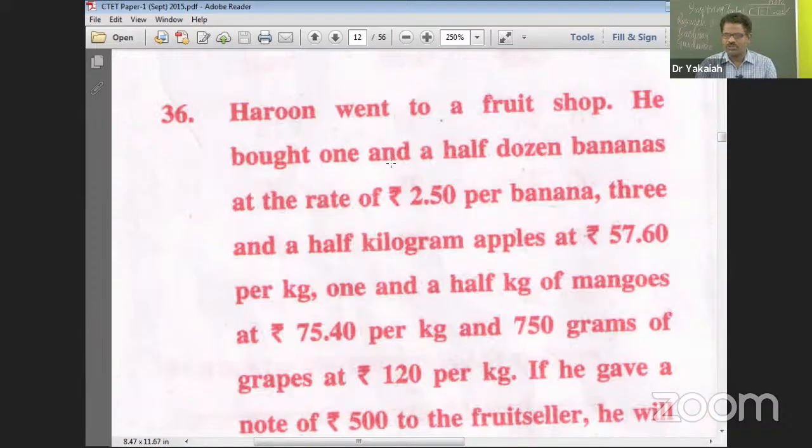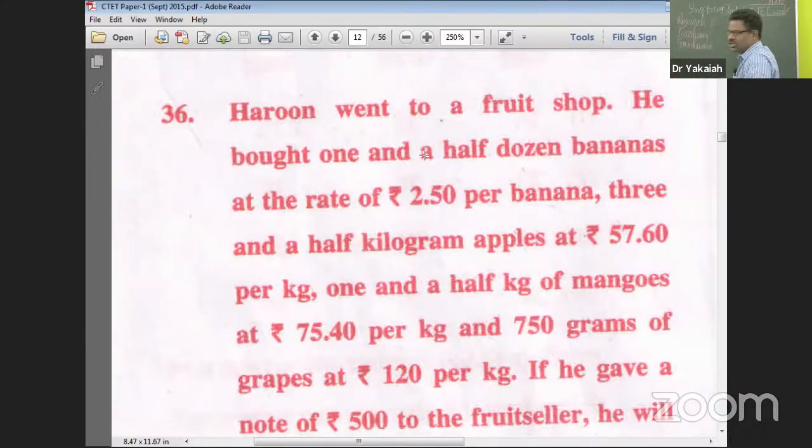1.5 dozen is 18 bananas, right? A dozen is 12, half a dozen is 6. 12 plus 6 is 18. 18 into 2 rupees 50 paisa: 18 twos are 36 rupees, and 18 into 50 paisa is 9 rupees. 36 plus 9 is 45 rupees. This kind of oral calculation will save your time and also effort. So this is also one way you can do it.